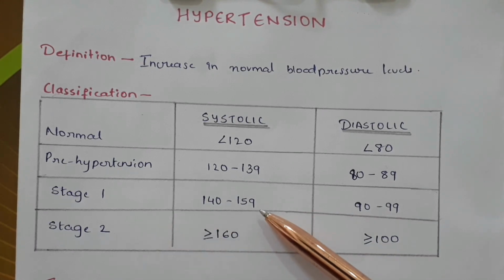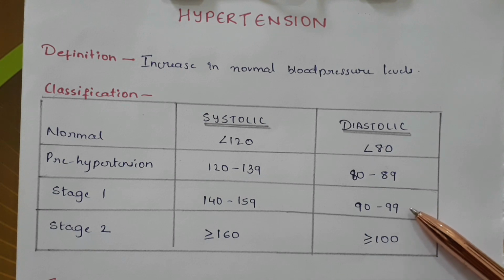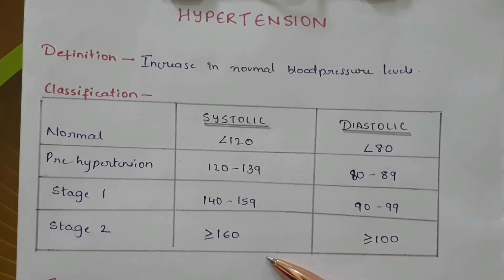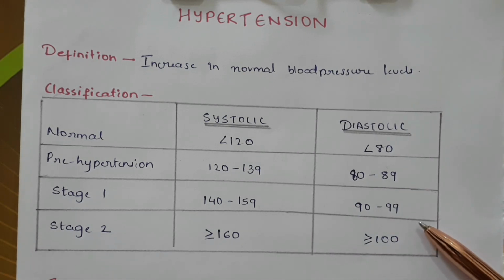Stage 1 systolic is 140 to 159 and diastolic is 90 to 99. Stage 2 systolic is greater than or equal to 160 and diastolic is greater than or equal to 100.